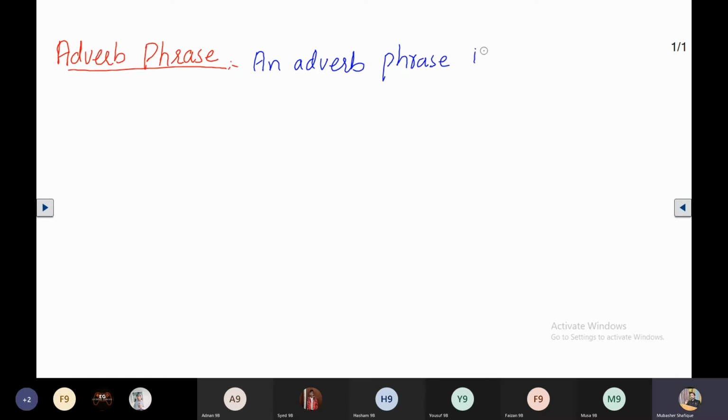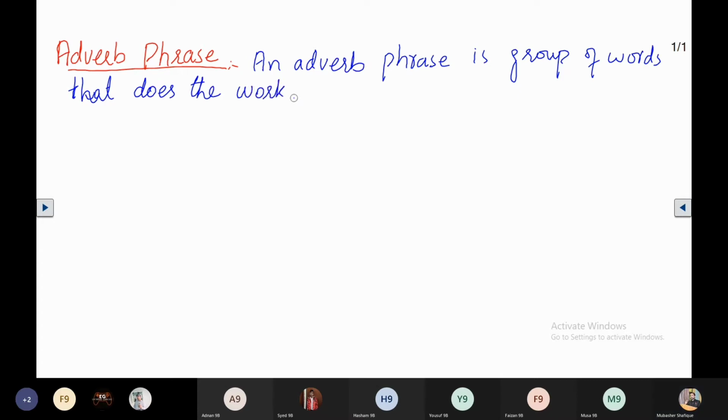So we have the topic adverb phrase. It is a group of words that does the work of an adverb.